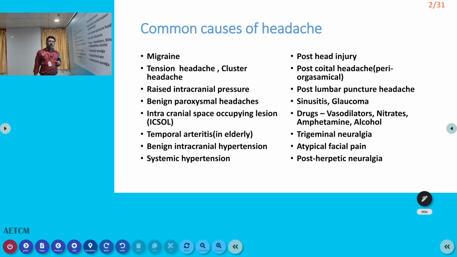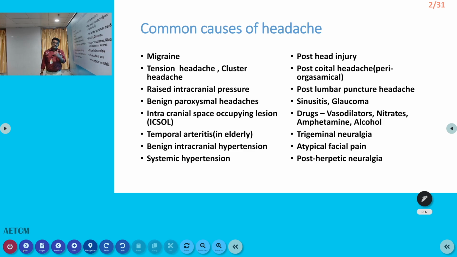Now, what are the common causes for headache? In the emergency room, we get various types of headache. One of the common conditions is migraine. Other things are tension headache, then cluster headache. Due to raised intracranial pressure from tumor or trauma, patients can have headache. Benign paroxysmal headaches, intracranial space-occupying lesions, and temporal arteritis, especially in elderly individuals with thickening of the temporal artery, can cause unilateral headache. Benign intracranial hypertension may be due to benign conditions or some tablet overdose.